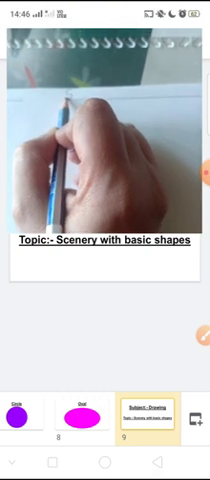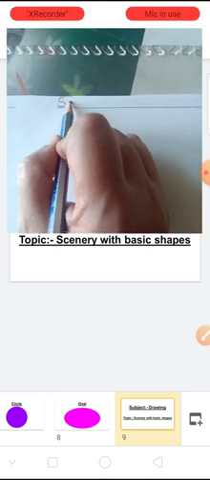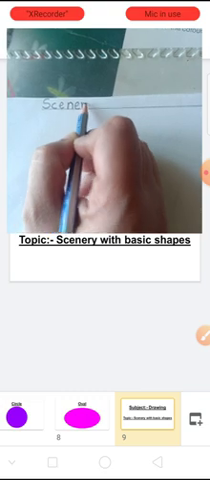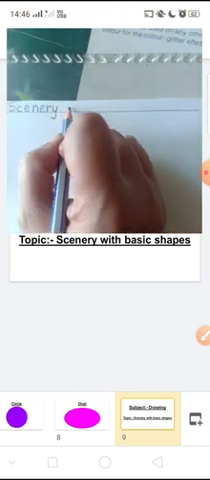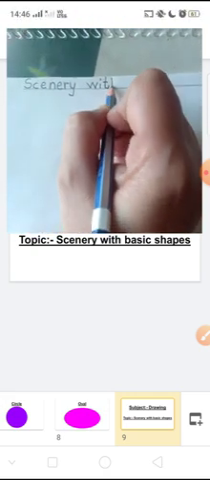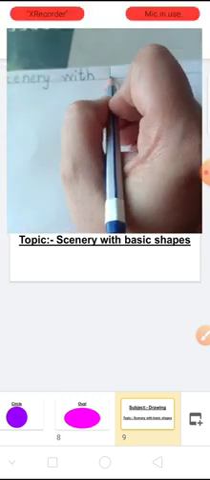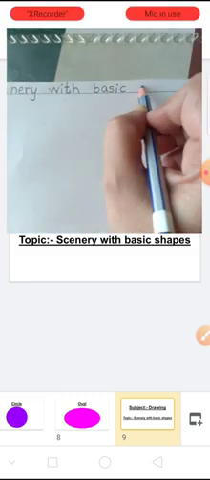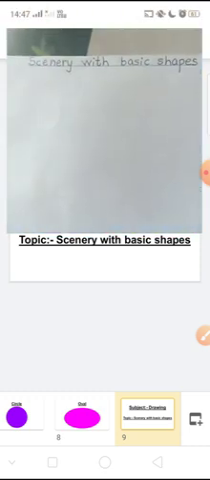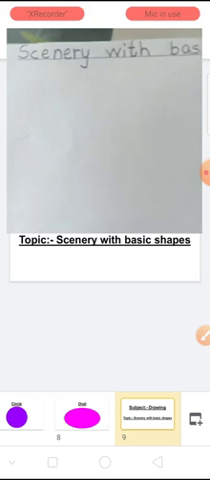S, capital S for scenery. SCENERY, scenery, with. WITH, with basic. BASIC, basic shapes. SHAPES. So write the name of the topic like this: scenery with basic shapes.